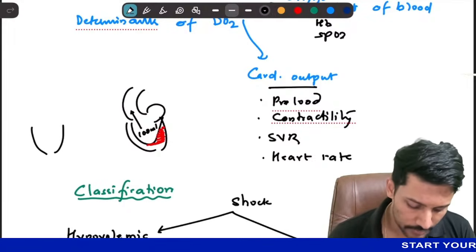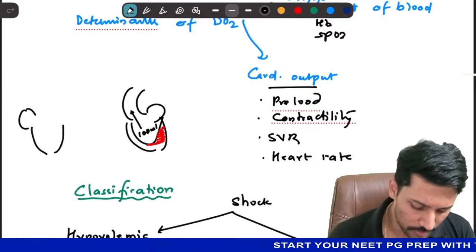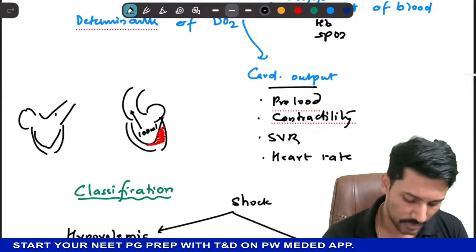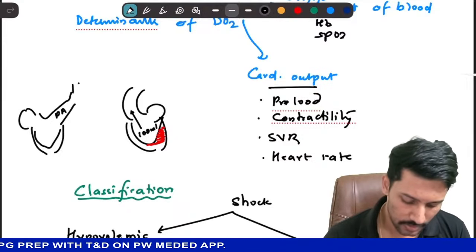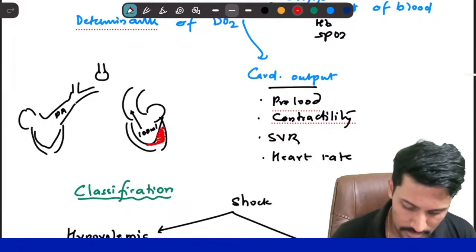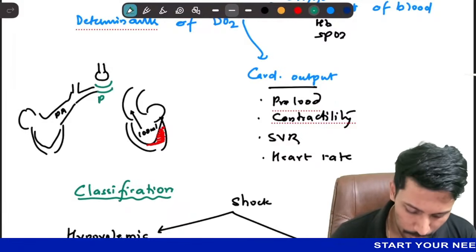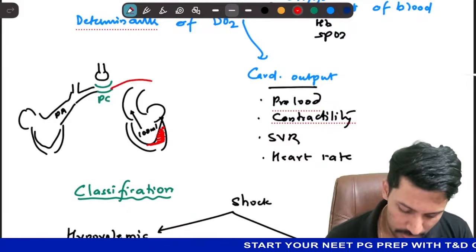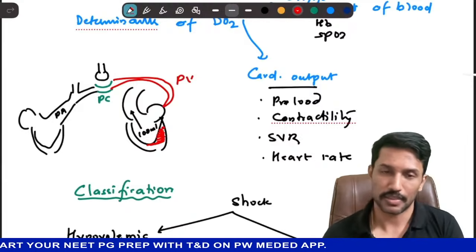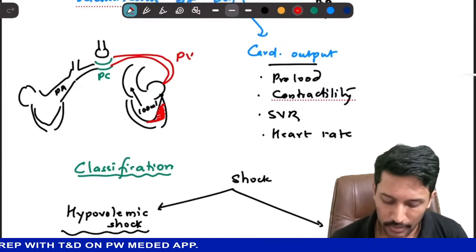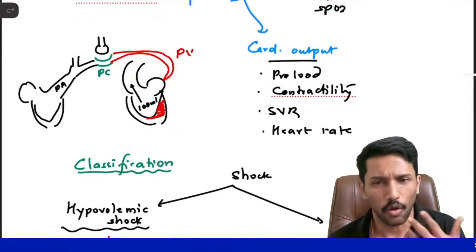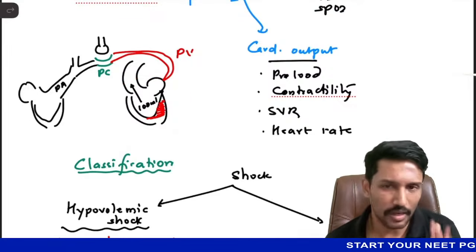So we know that the right heart receives the blood which is deoxygenated and then ejects to the pulmonary artery, right? And from the pulmonary artery, this blood goes to the lungs at the level of alveoli, and around these alveoli we have pulmonary capillaries. From these pulmonary capillaries, pulmonary veins take that oxygenated blood to the left side of the heart. Whenever I have left heart dysfunction, be it valvular heart disease or left ventricular failure or MI or arrhythmias,